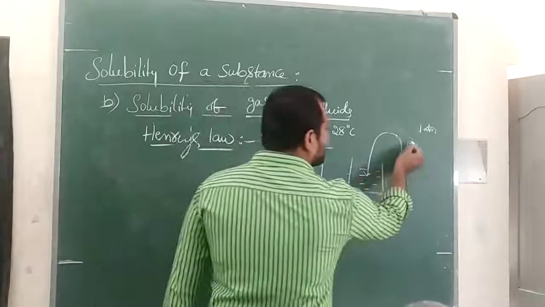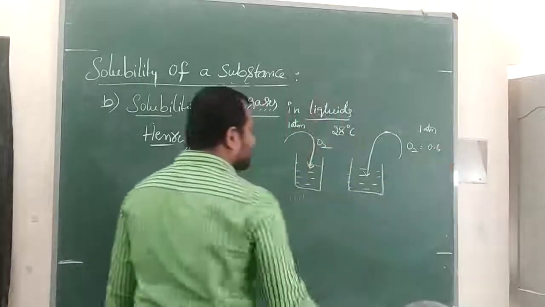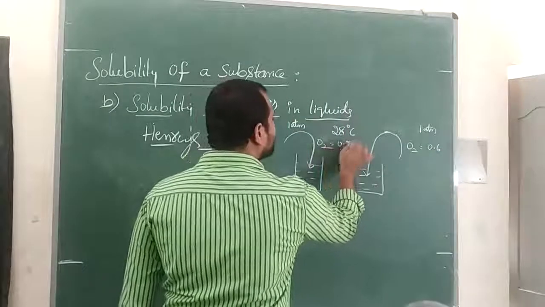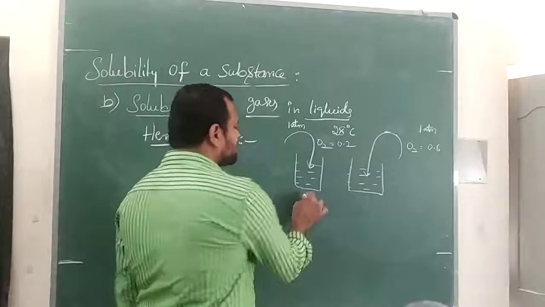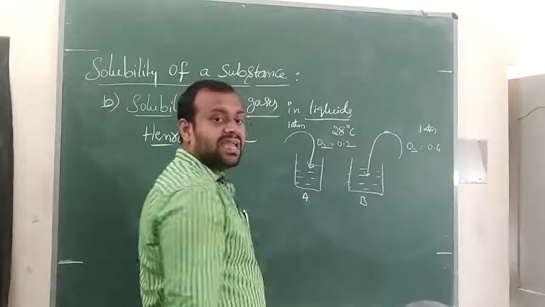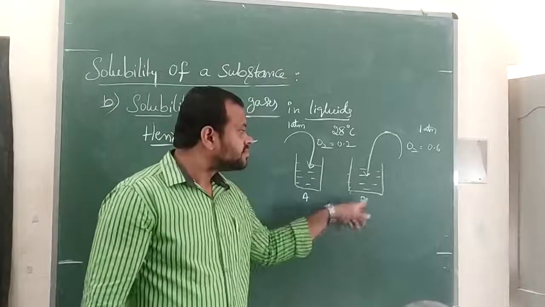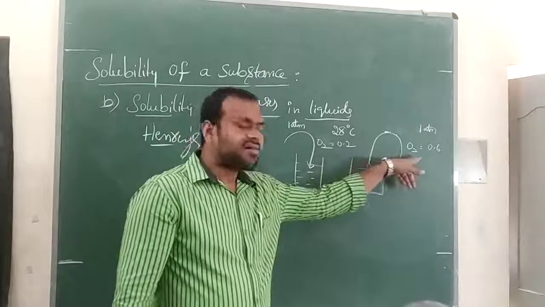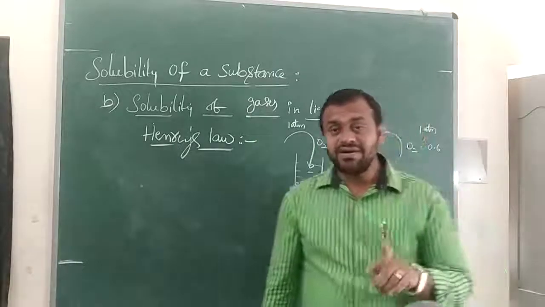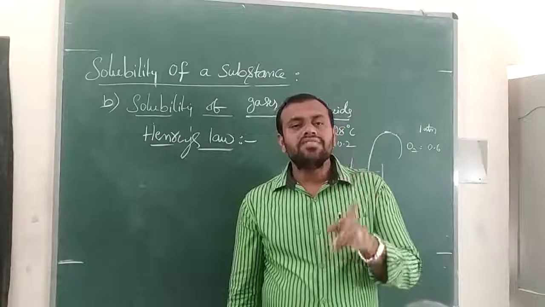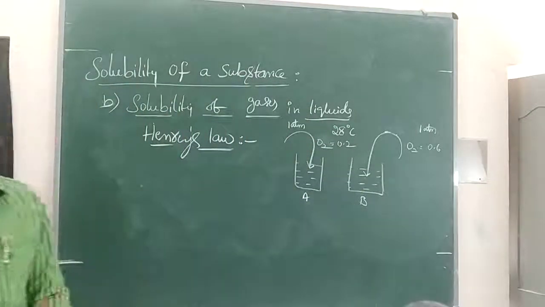But here the mole fraction of oxygen is 0.6, and here the mole fraction of oxygen is 0.2. Let this be beaker A and this be beaker B. In which beaker is the solubility of oxygen high? Beaker B, correct? Why? Because the mole fraction of the gas is high. Therefore, I can also define Henry's law based on mole fraction. So what does it say?